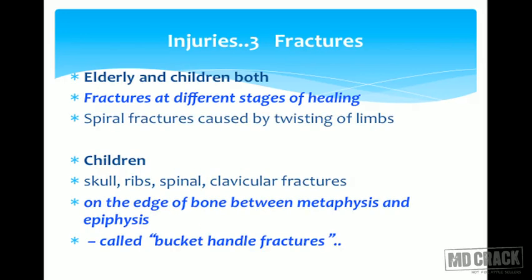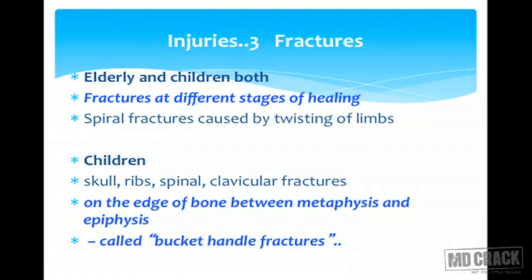The next type of injuries may be fractures. In the elderly and the children both, you get fractures at different stages of healing. I request you to remember this particular key sentence: fractures at different stages of healing, because there's repetitive abuse, repetitive beating. Spiral fractures are caused due to the twisting of the limbs. So spiral fracture is another characteristic.